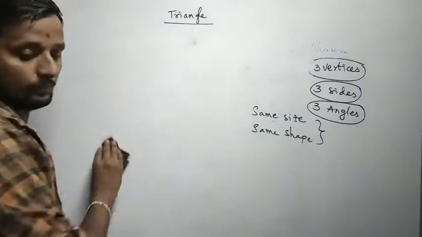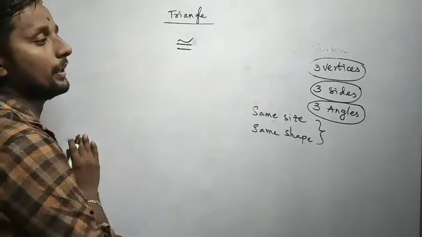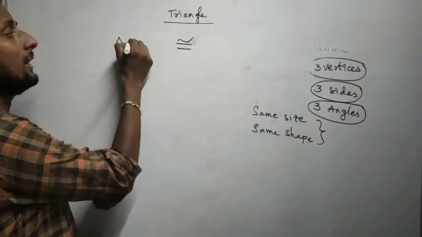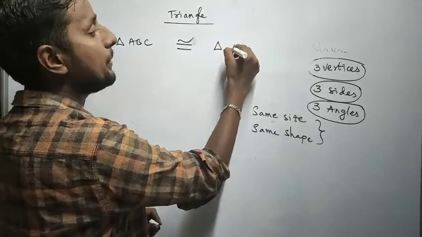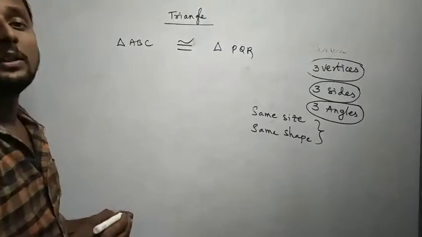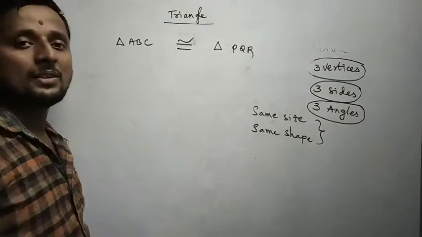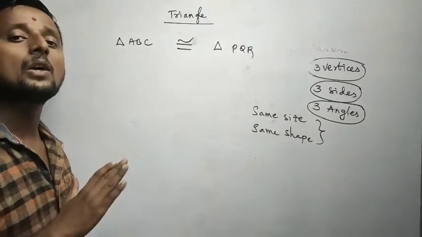Now, this is the congruent sign. Now I'll say that triangle ABC is congruent to triangle PQR. So in this statement, I gave the information that ABC is a triangle and PQR is a triangle, and both the triangles are congruent.